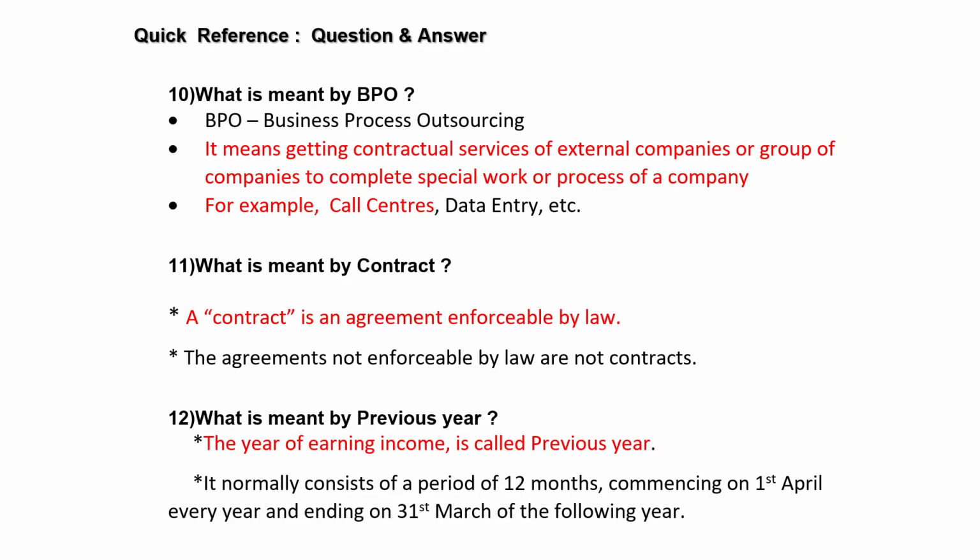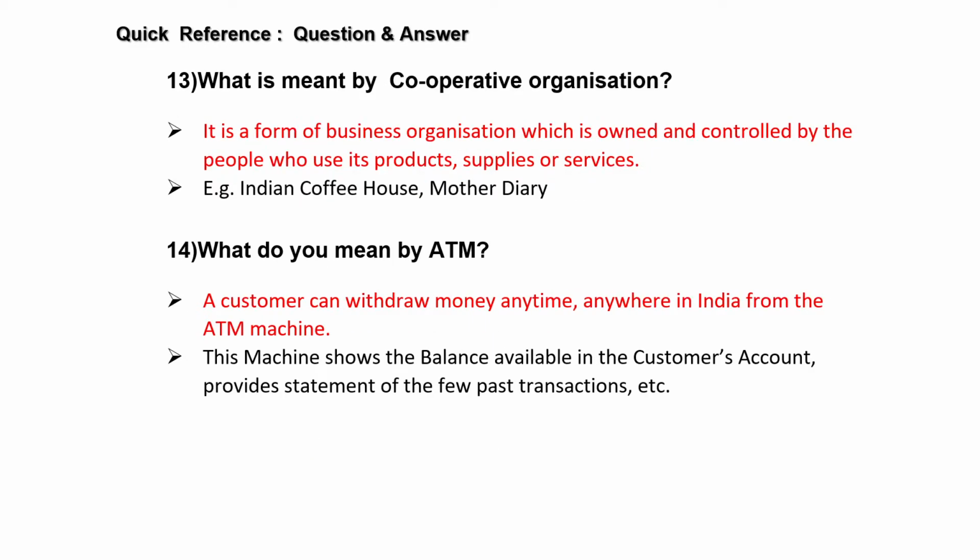Next, what is meant by previous year? Here the keyword is the year of earning income. The year of earning income is called previous year. So you can write one more point as a year consists of a period of 12 months. It commencing on 1st April every year and ending 31st March of the following year.